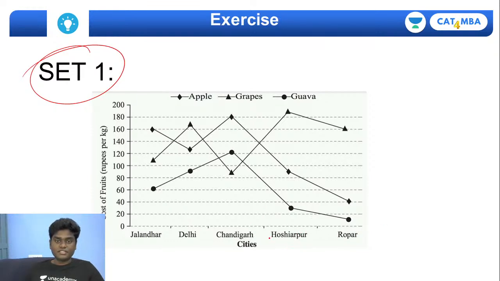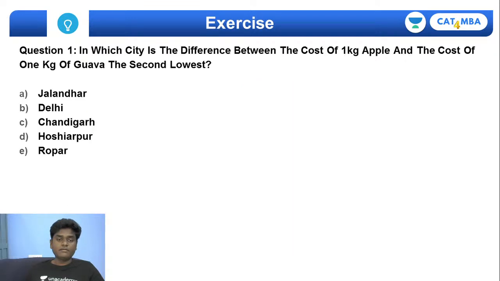These are the 5 cities given in the x-axis, and in the y-axis, the cost of the fruits per kg is given, for the various fruits, that is apple, grapes and guava. So these are the 3 fruits you have, and in the y-axis cost per kg is given. Okay, clear? If you're clear with this, let's quickly go for the first question.